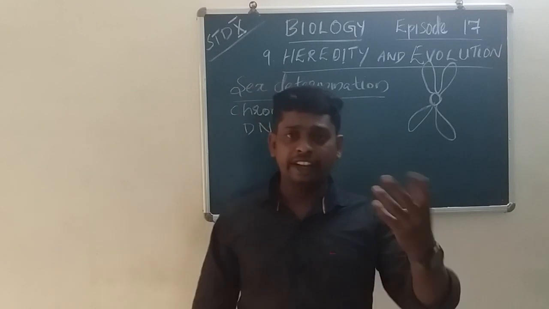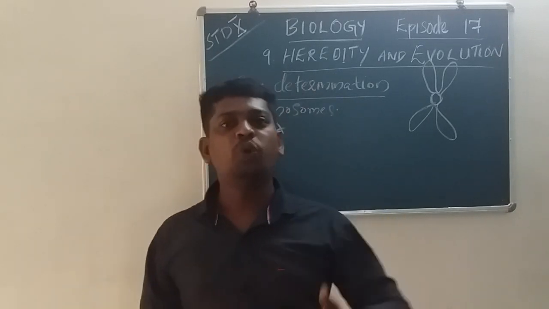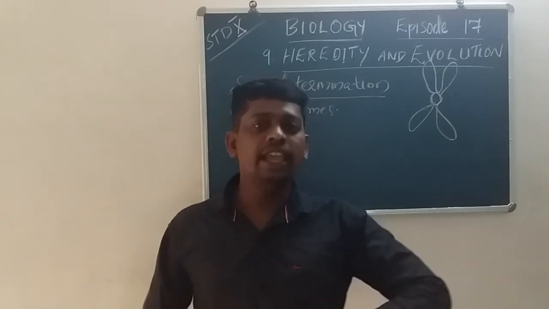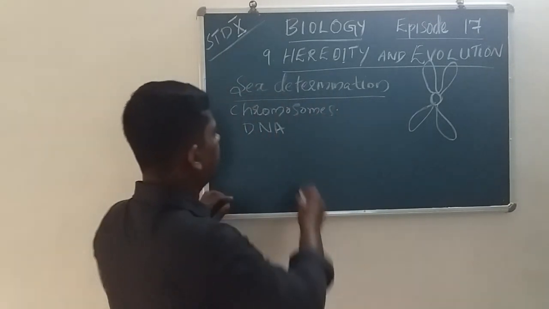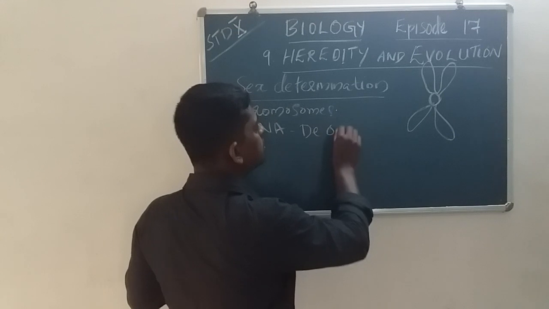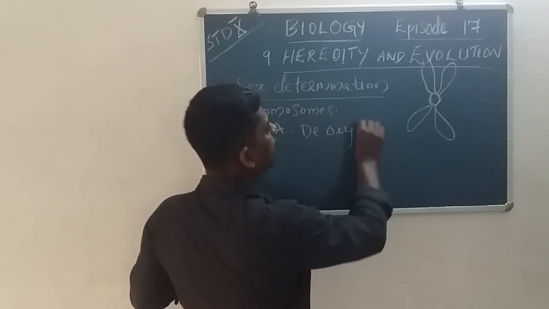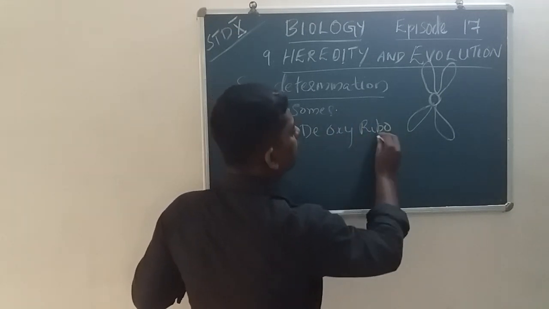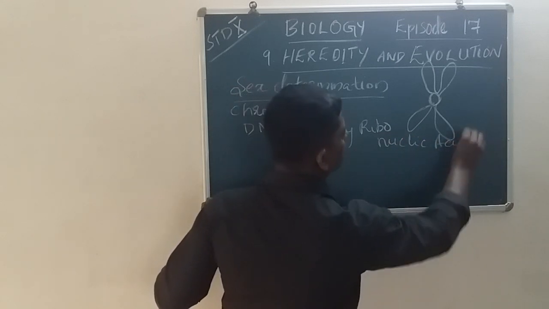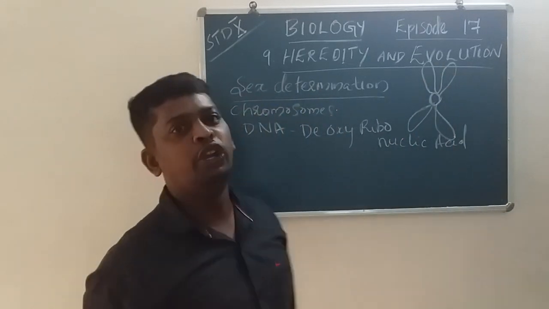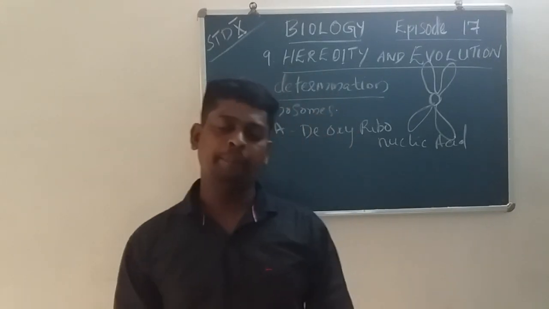DNA is deoxyribonucleic acid. This is the DNA.